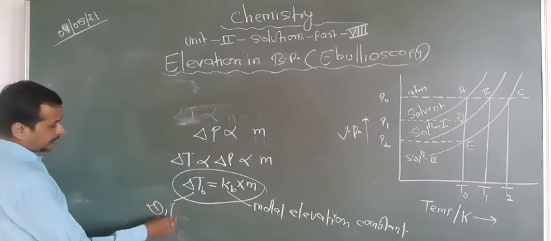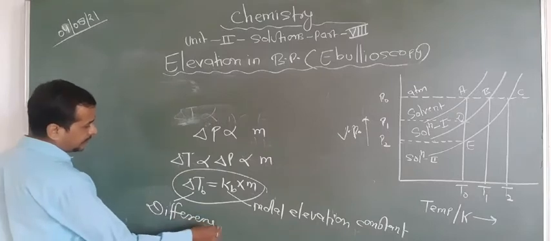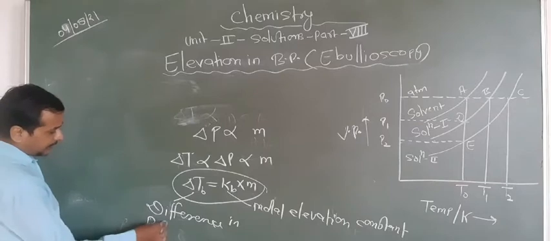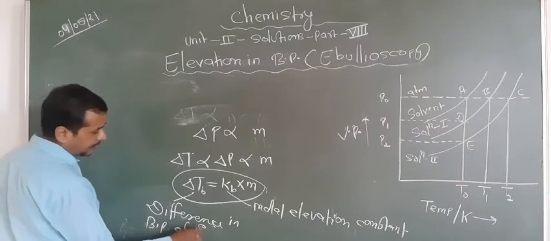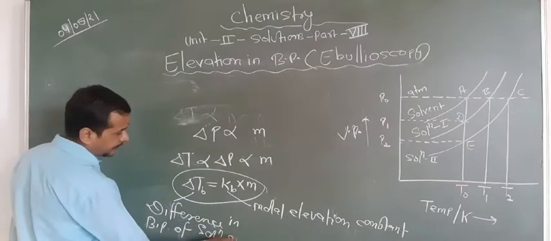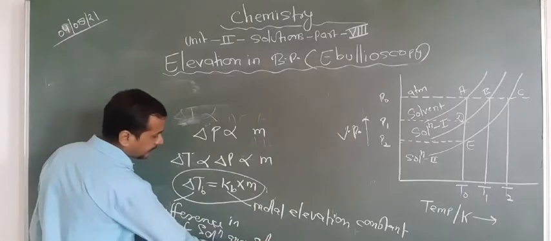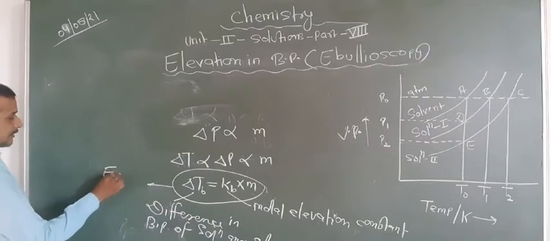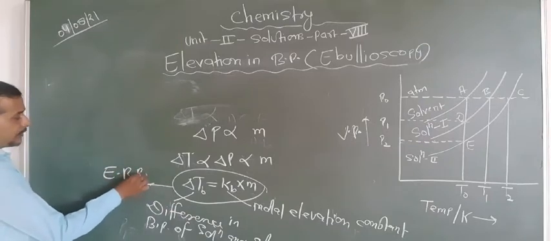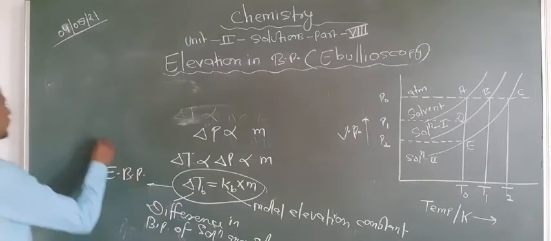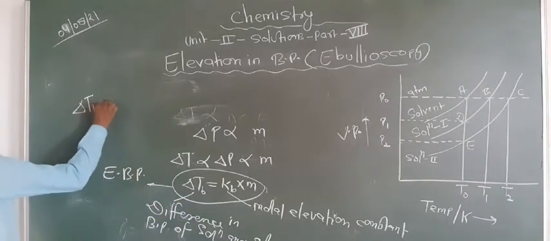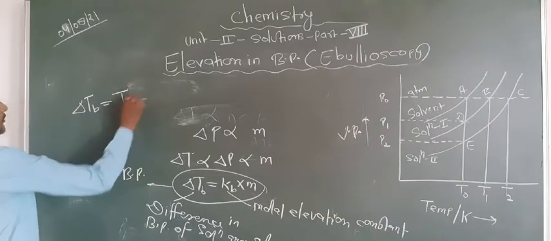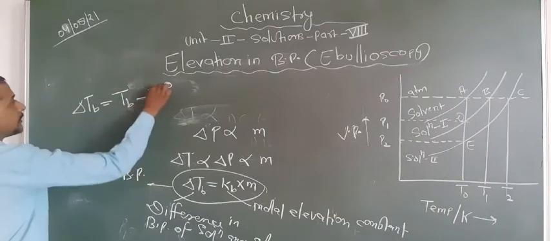Difference in boiling point of solution and solvent. That is known as what? Elevation in boiling point. So delta TB equal to, you can write like this: delta TB equal to TB minus T naught B.